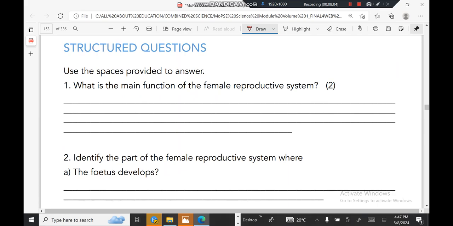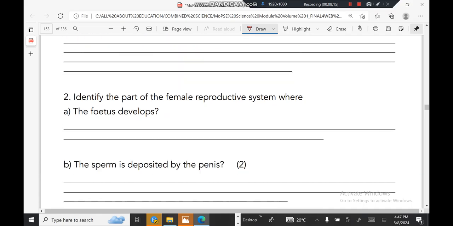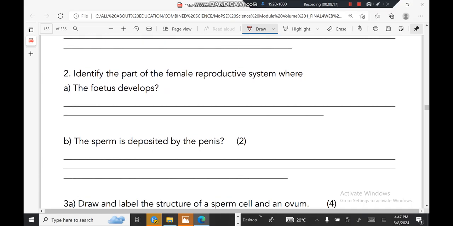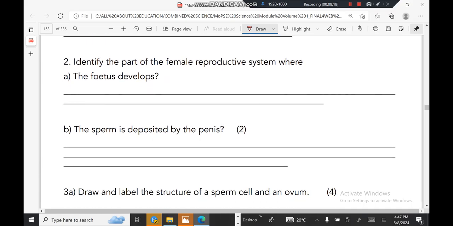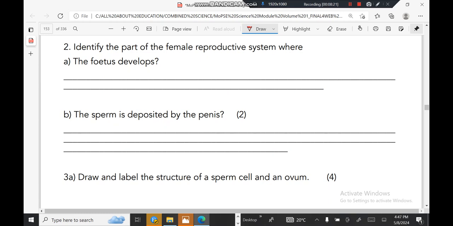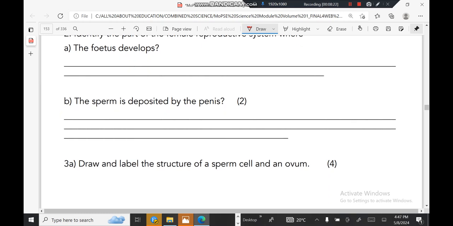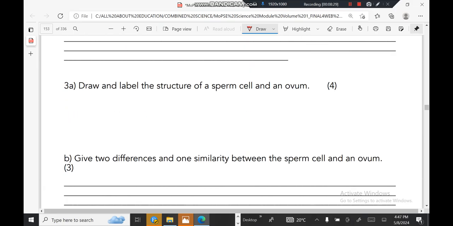What is the main function of the female reproductive system? It is to play a successful role in fertilization. Identify the part of the female reproductive system where the fetus develops. The fetus develops in the uterus, and the sperm is deposited by the penis into the vagina.